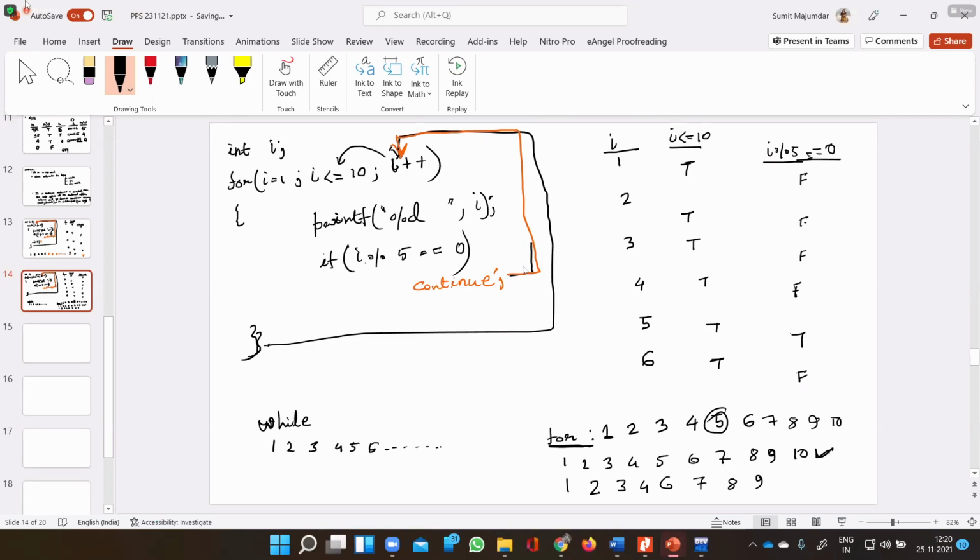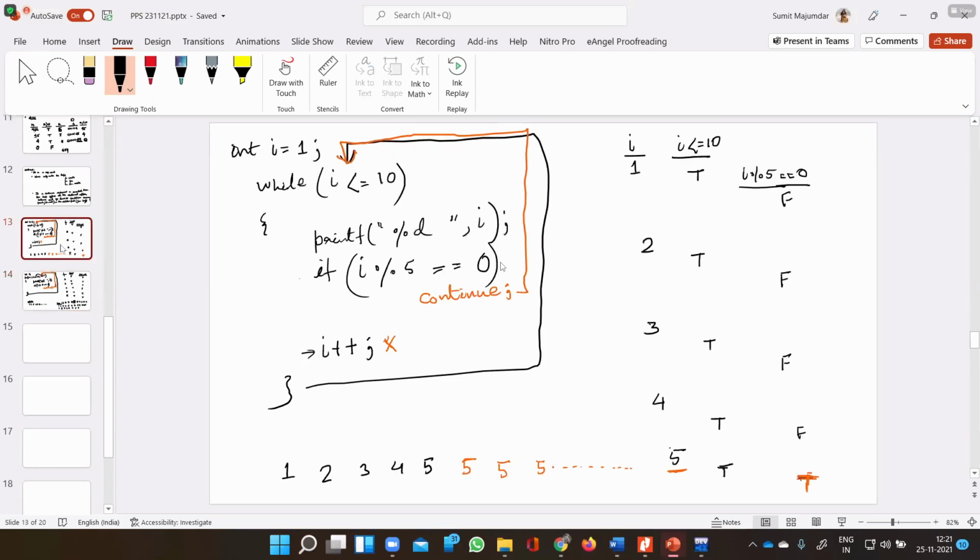But we can completely transform this for loop into a while loop if we move the I plus plus after the continue statement and give curly braces in the if block. Then it will work like the while loop. Obviously you can make them equivalent. I am coming to that part. How can I make them equivalent?